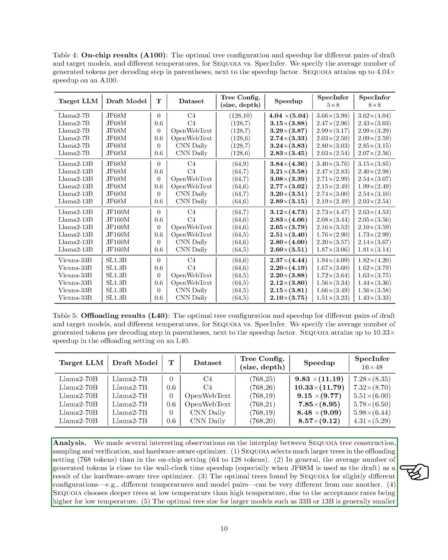We also conducted ablation experiments to validate the scalability of the SEQUOIA tree construction algorithm, the robustness of its tree sampling and verification algorithm, and the effectiveness of the hardware-aware tree optimizer. In these experiments, we altered one element at a time to isolate and understand the benefits of each component of SEQUOIA.